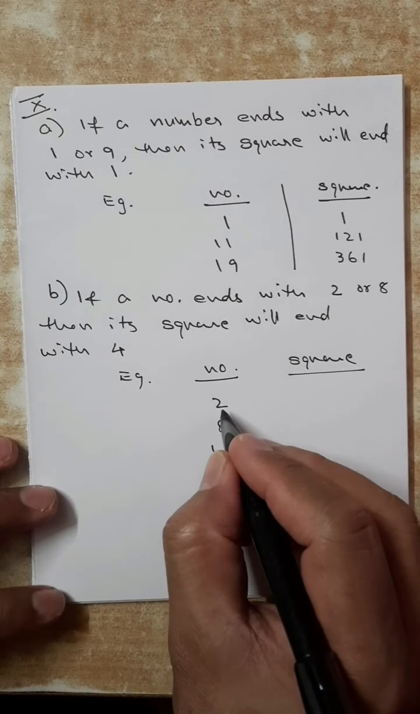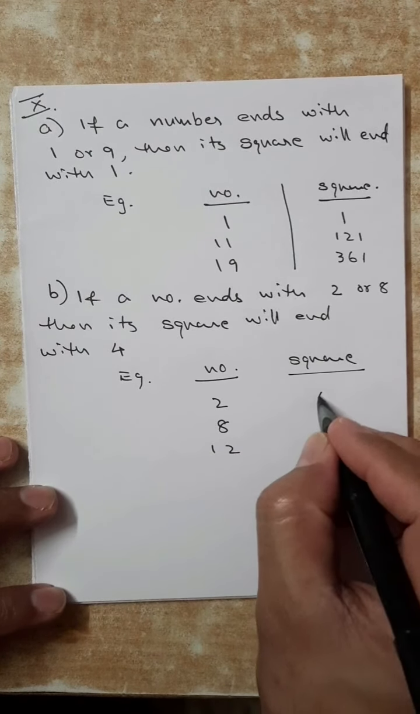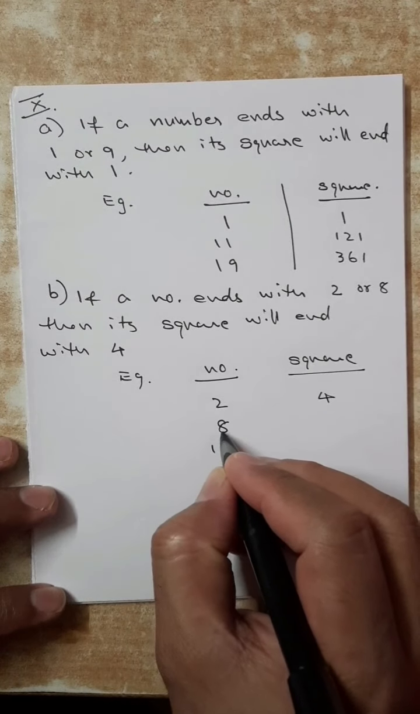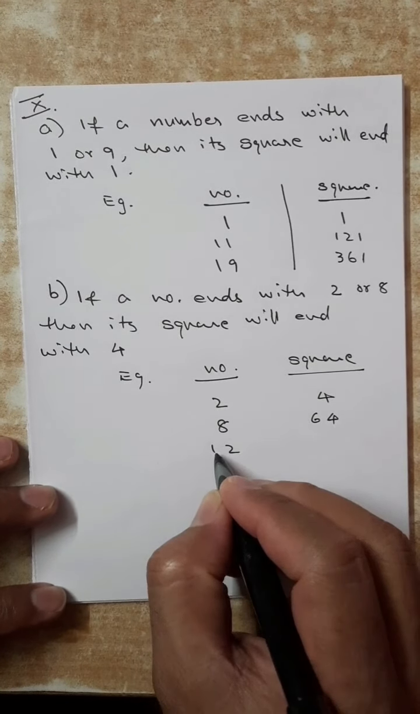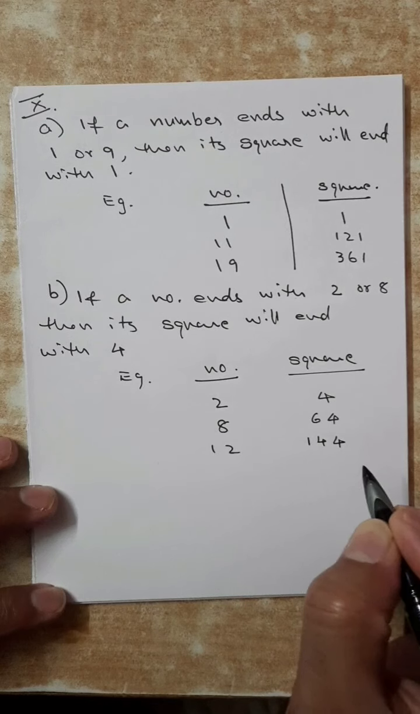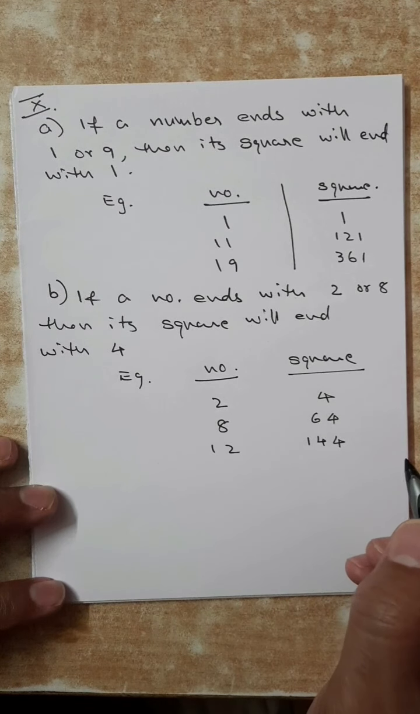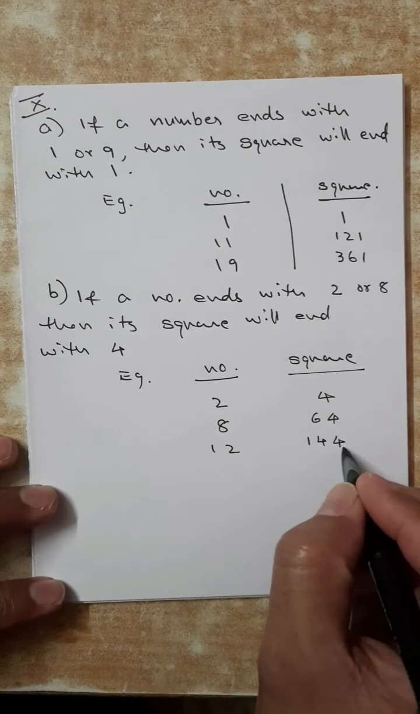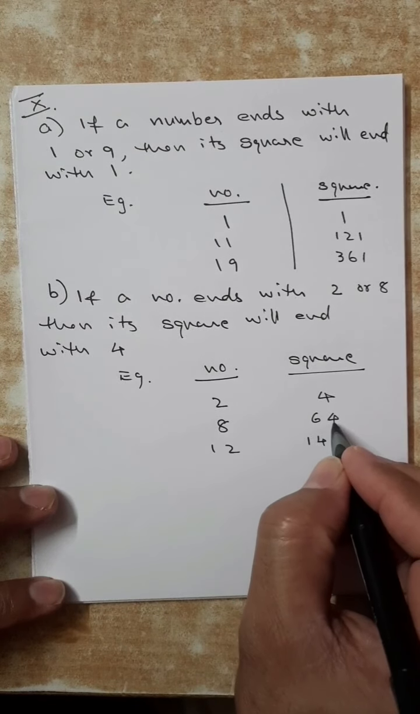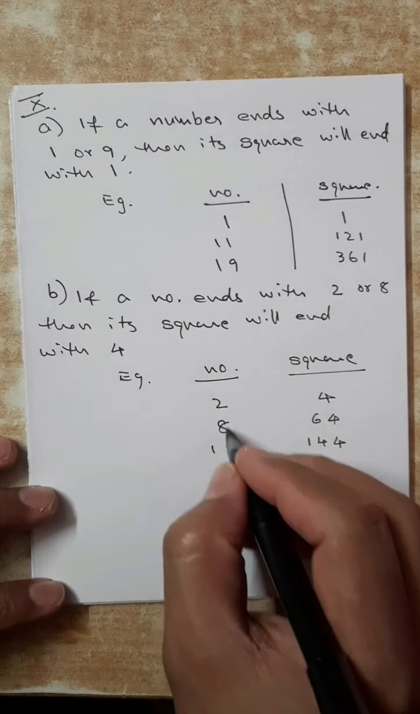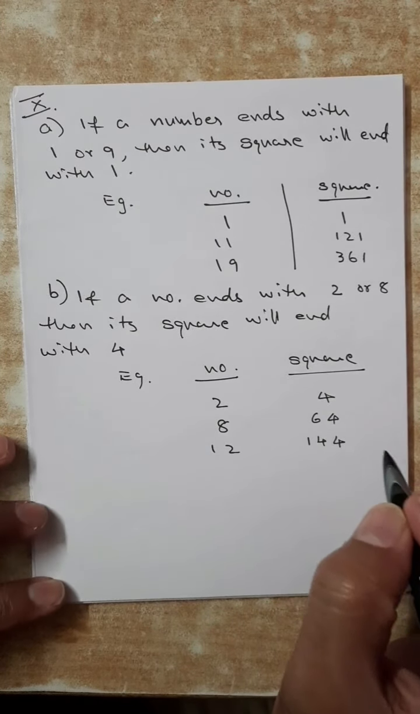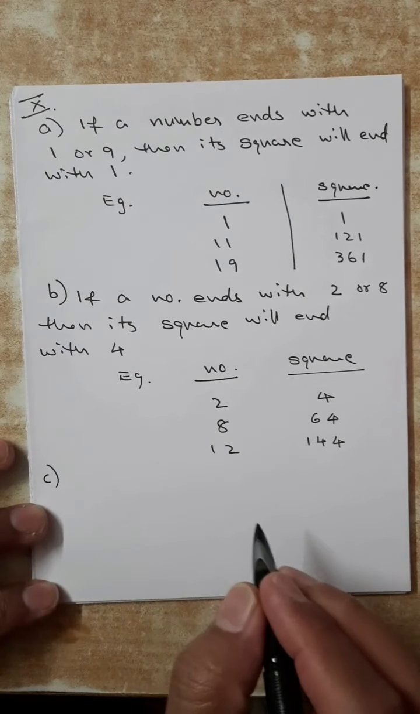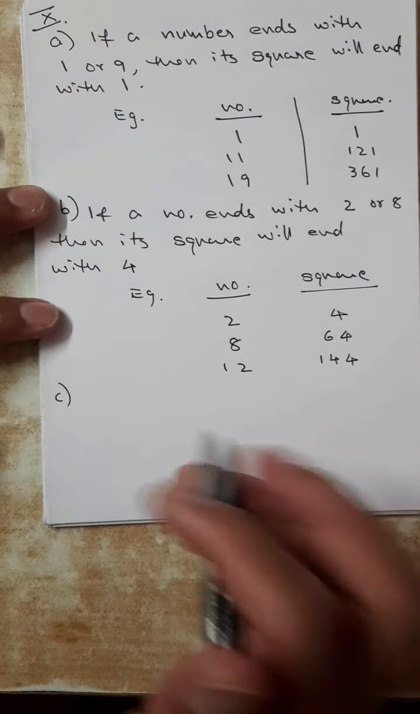2, 8, 12. What is the square of 2? 4. 8 squared, 64. 12 squared, 144. Ending with 2, ending with 4; ending with 8 also, ending with 4. Numbers ending with 2 or 8, squares ending with 4. Same category, another property.